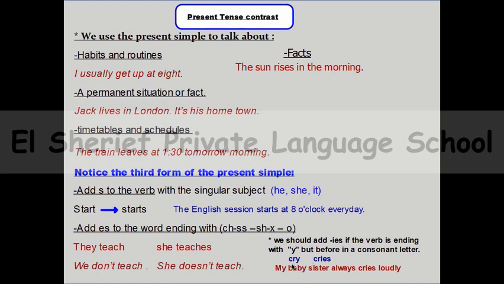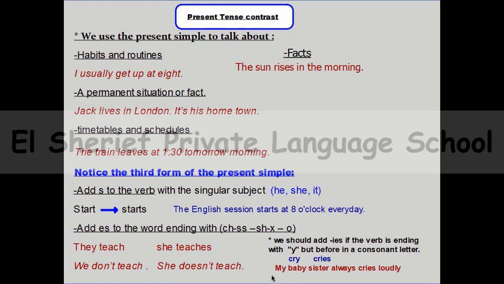It's ending with y, but before y there is not a vowel, there is a consonant letter. So we will change y into i, and then we will add es. So we said that cry will be cries, but the form or the shape of the verb will be changed. My baby sister always cries loudly.